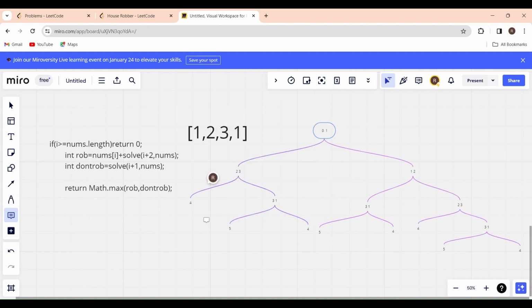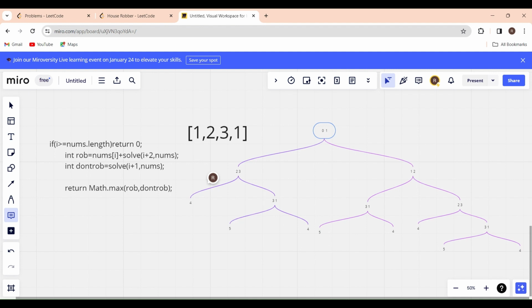Okay, so this function will return 0 here. After getting this function, we'll get here. From this house, I will get to the second house, that is the third house. From here, I used this case called the robbing case, and I want to use the other case, which is the don't rob case. So I will check what the answer will be if I don't rob.